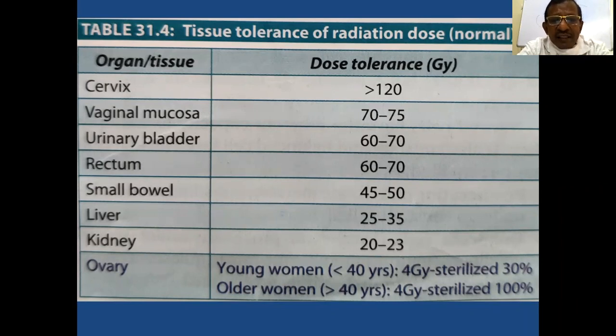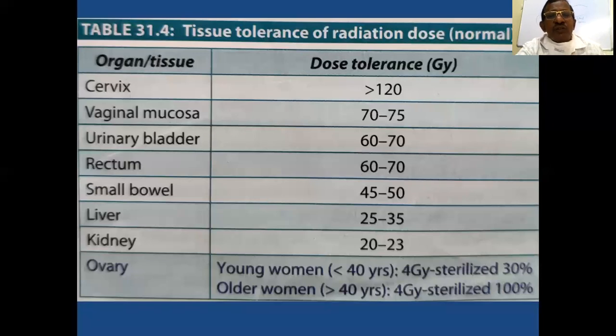For the ovary in young women, less than 40 years, 4 gray usually sterilizes 30%, and in women more than 40 years, it is 100%.